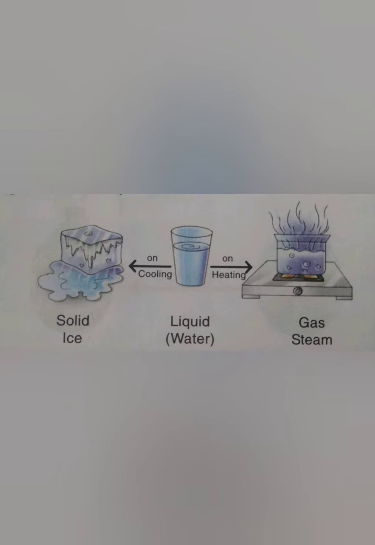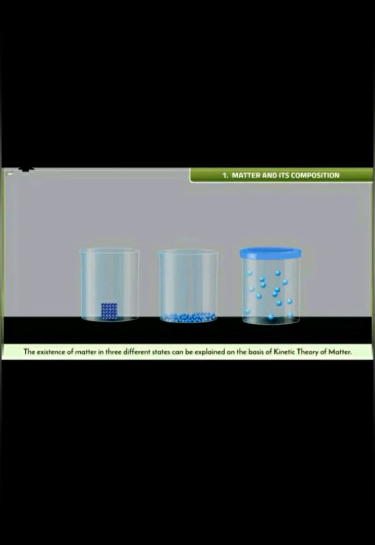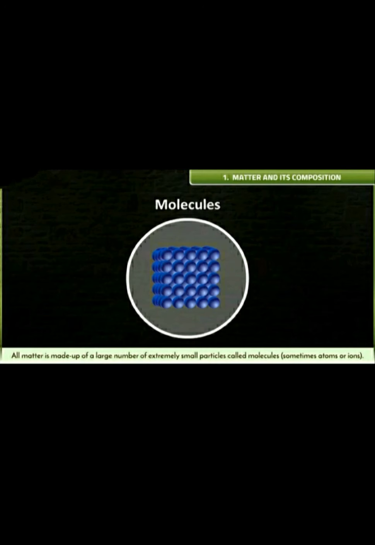Kinetic theory of matter. The existence of matter in three different states can be explained on the basis of the kinetic theory of matter. The main postulates of the kinetic theory of matter are: first, all matter is made up of a large number of extremely small particles called molecules, sometimes atoms or ions. Second, these particles are always in a state of random motion in all possible directions.